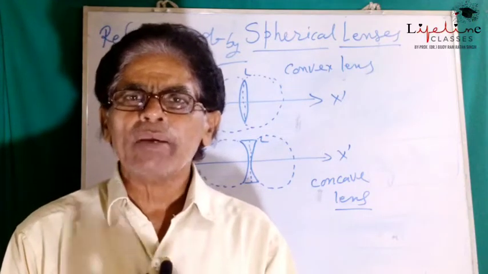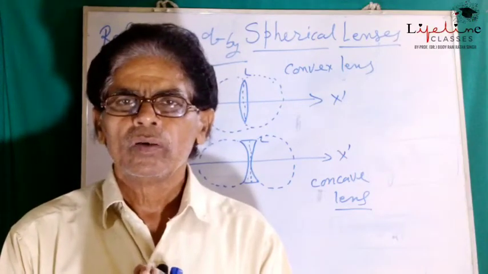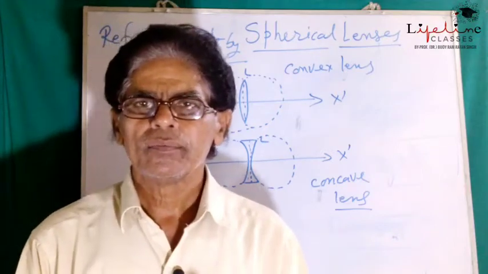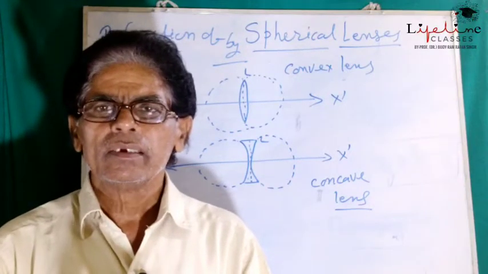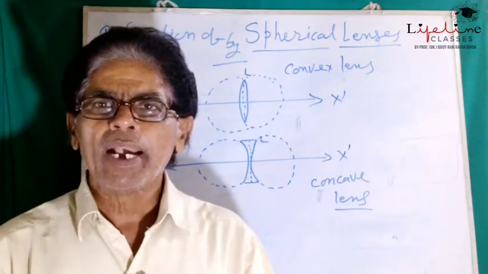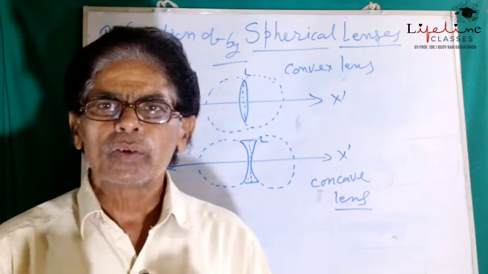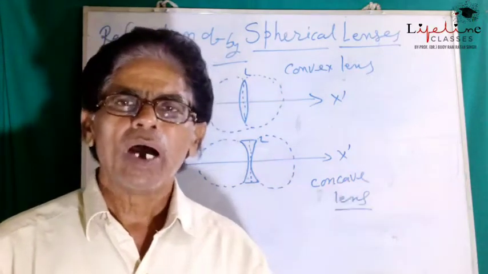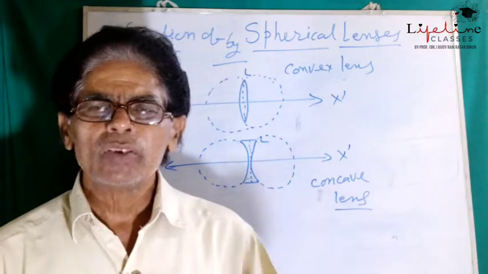A convex lens may be considered as the intersection of two solid transparent spheres, where one of the sides is the part of the other sphere, meaning the opposite sphere.